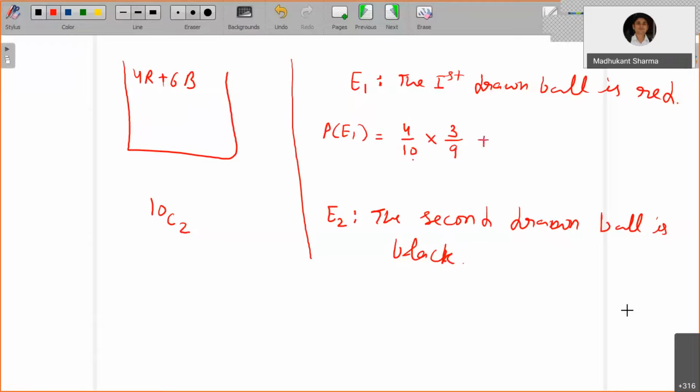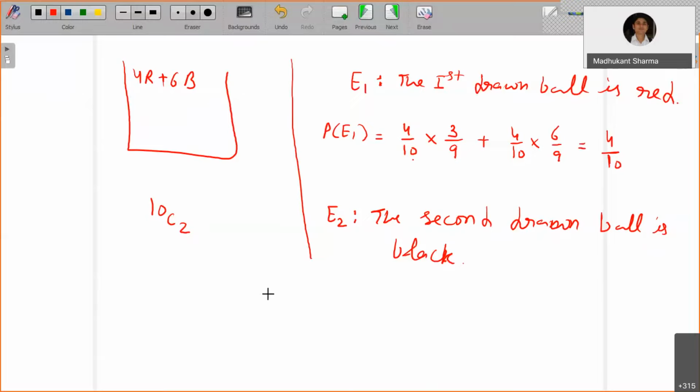Now plus, similarly, for the first drawn ball red, that's going to be 4 by 10 into, the second drawn ball black, so that's going to be 6 by 9. So in total, the first drawn ball is red, that's going to be still 4 by 10.